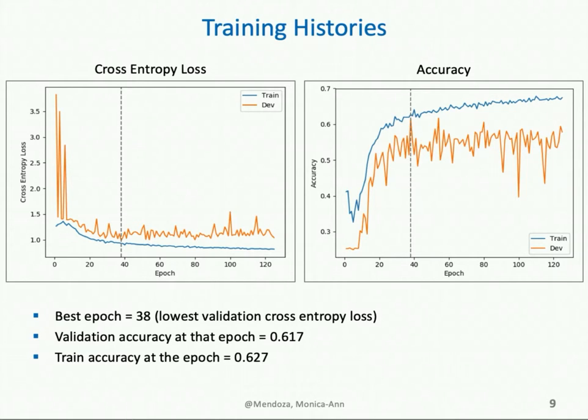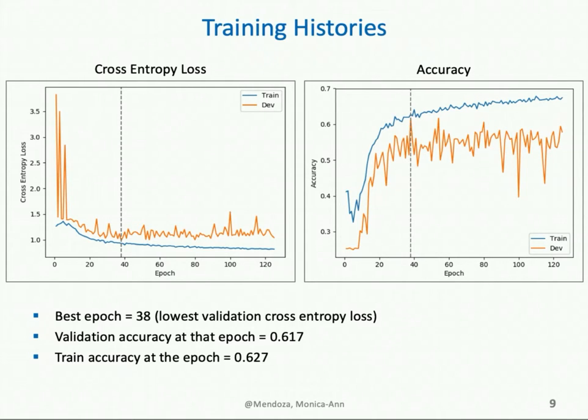During training, I record the cross-entropy loss and the accuracy at the end of each epoch for both the training and the validation sets. Here, I present the plots of these metrics. The first plot here on the left shows cross-entropy loss for the training set, which is in blue, and the dev set, which is in orange. The dev set is another way to refer to the validation set.